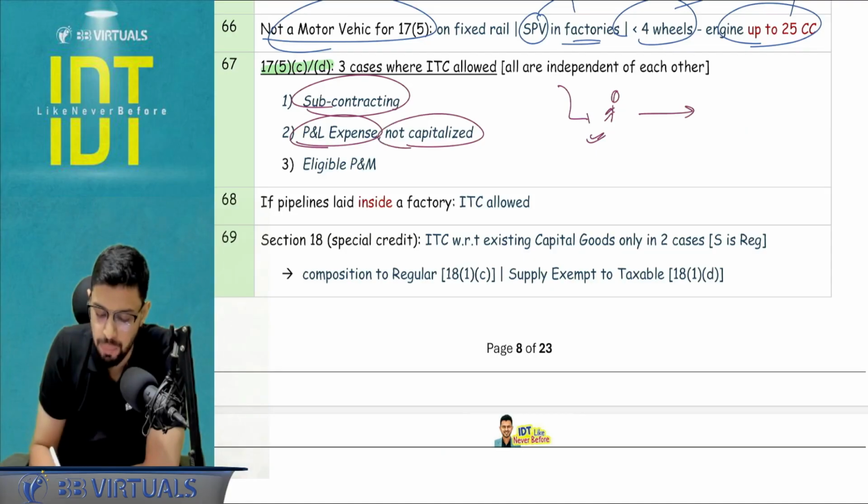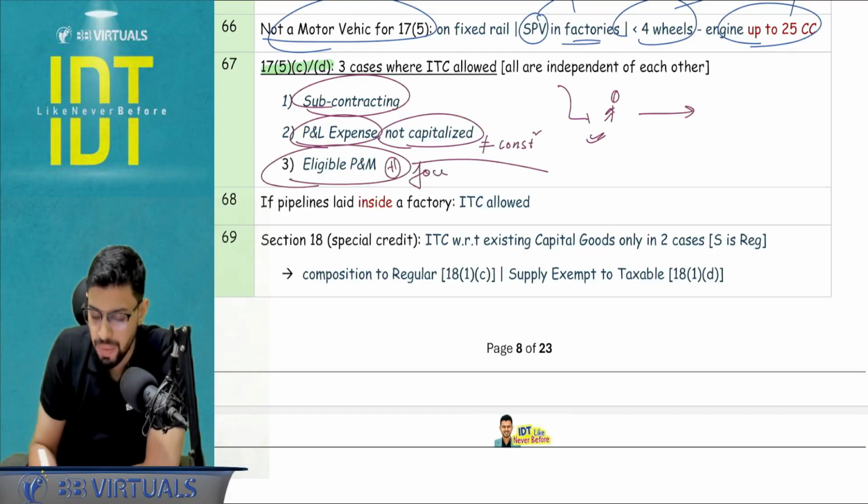P&L expense not capitalized means it is technically not a construction. I hope you are able to remember that because this is revision which is happening. And third, eligible plant and machinery plus its foundation. In plant and machinery, 3-4 things are never included: land, building, civil structure, pipeline outside the factory, and telecom tower.